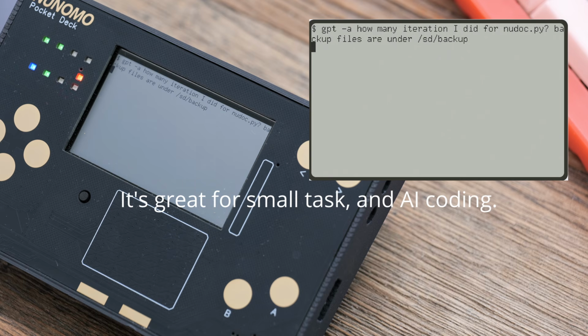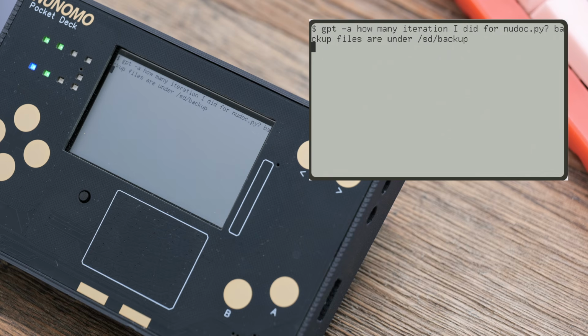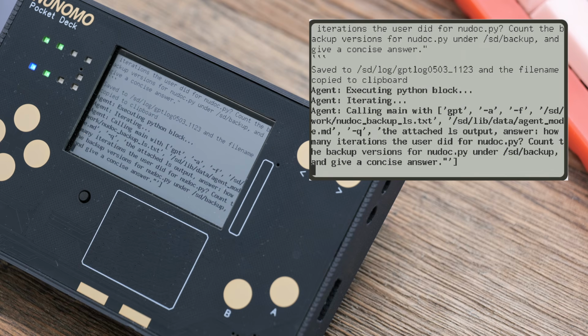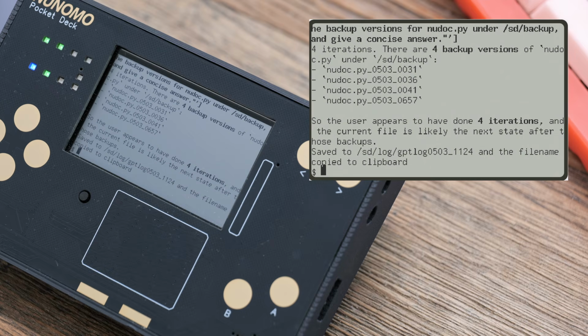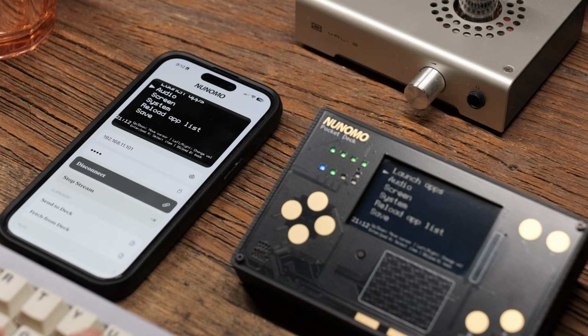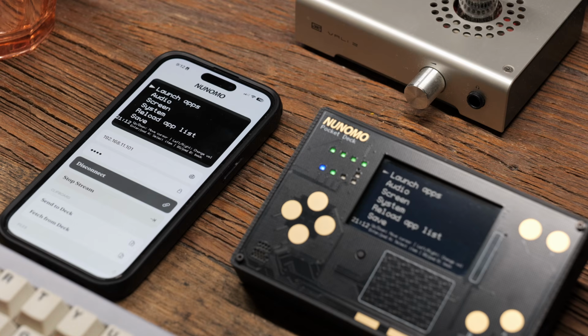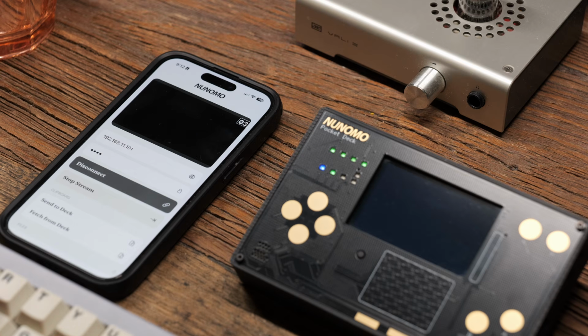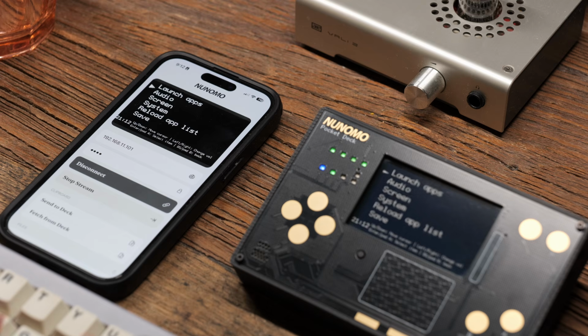A standalone speech-to-text app is also available. So you can record meetings with the voice recorder app and convert the recording to text later. There are also several ways to transfer files to and from another computer or cloud service. You can sync files with Google Drive, use SCP, or use the iOS and web companion application.